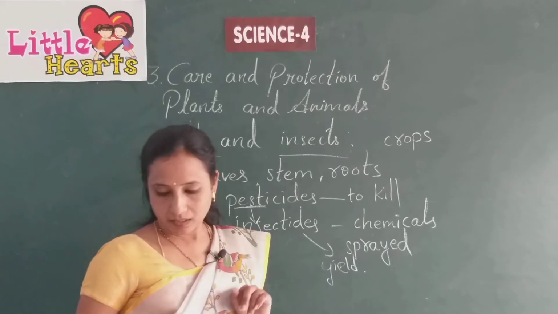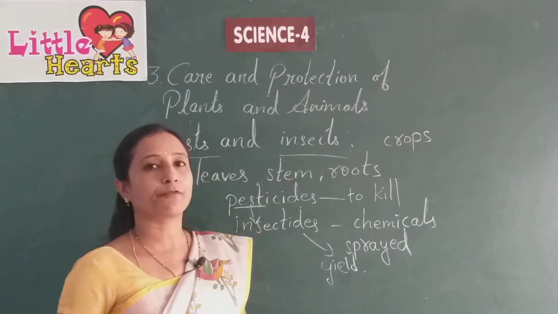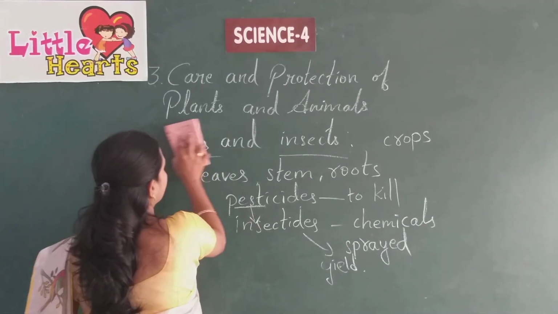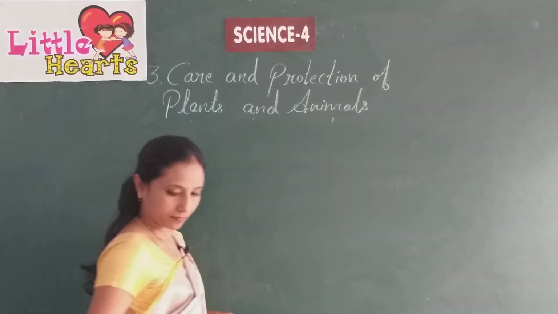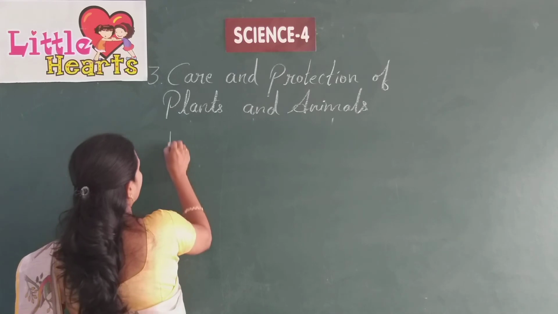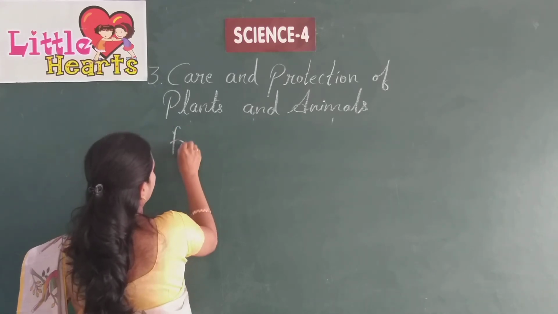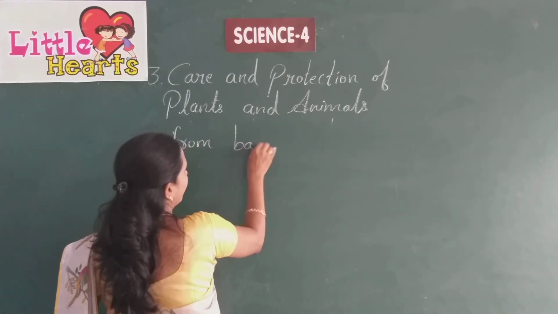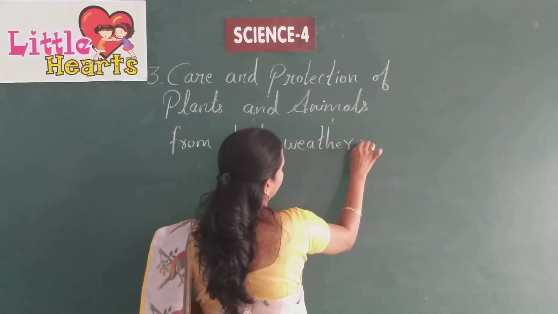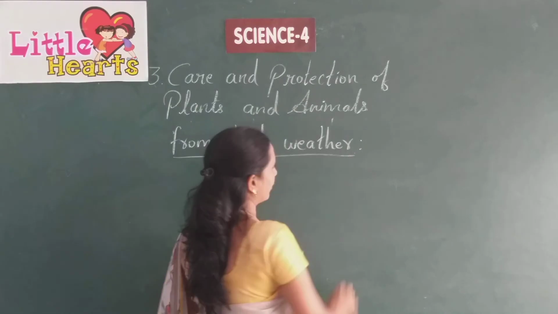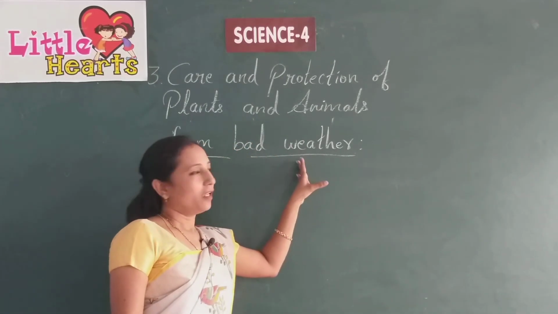Okay, and the next topic is protection from bad weather. What is weather?